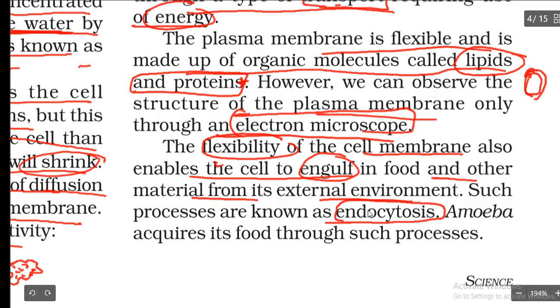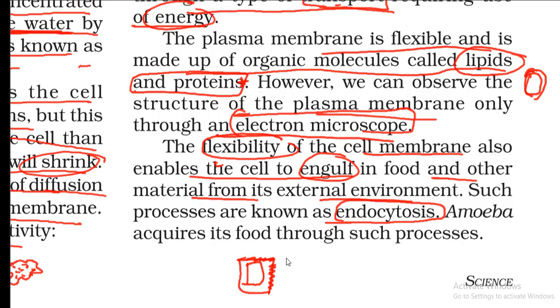Endocytosis. That means what? The plasma membrane will be there, right? So let me say this is the cell and this is the outer covering of the cell. So this outer covering is nothing but what? Cell membrane. This cell is going to eat the food from the outside. Okay, that process we are going to call it as what? Endocytosis. Amoeba acquires its food through such process. So amoeba is going to eat the food through the process called as what? Endocytosis.